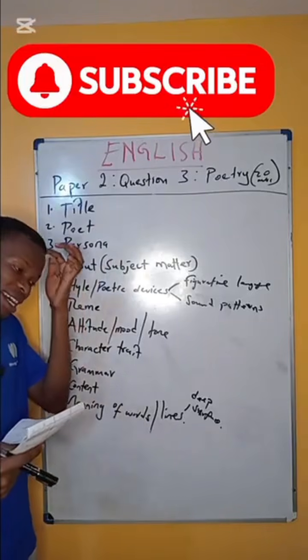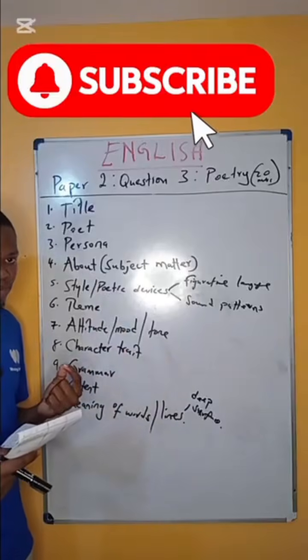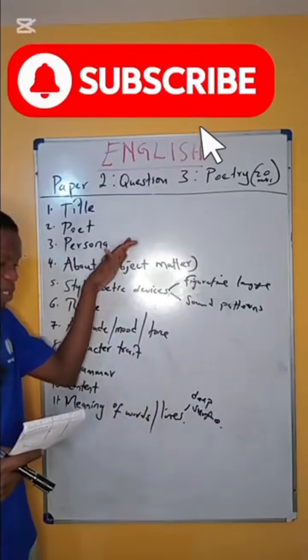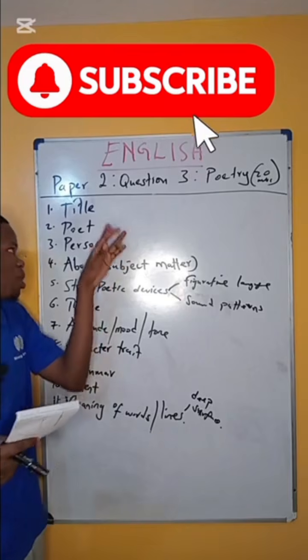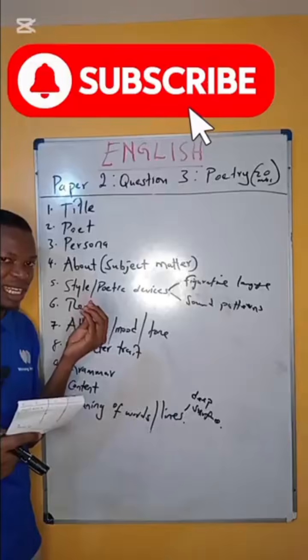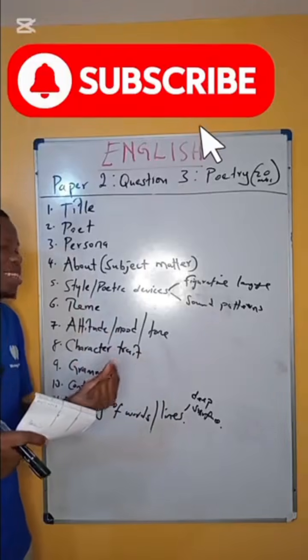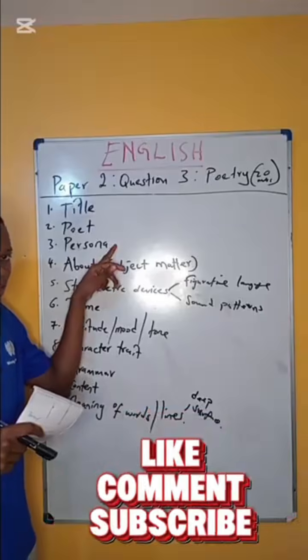Number 3 is the persona. The persona is the voice speaking in the poem, the speaker in the poem. Most people usually confuse the poet and the persona, and these are two different things. When the poet is writing a poem, he or she chooses a voice, a speaker that will speak on his or her behalf. That voice that speaks in the poem is what we call the persona.